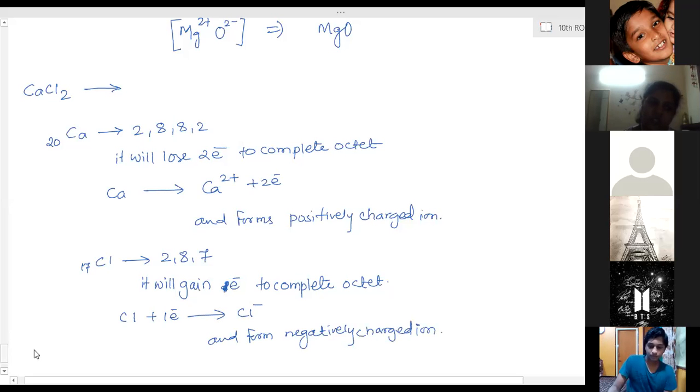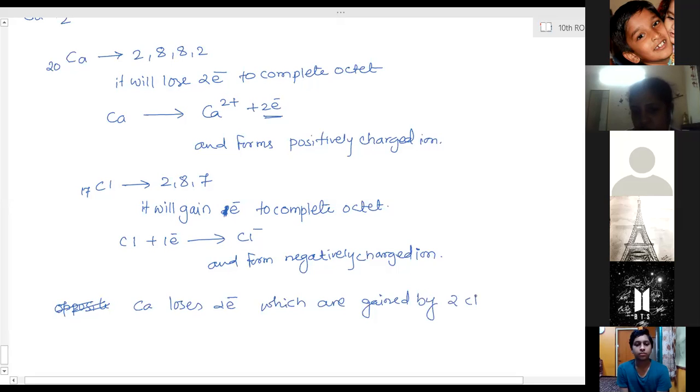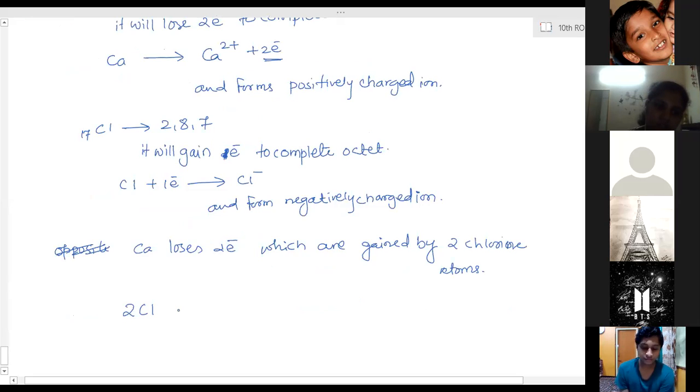Now these two oppositely charged ions. So calcium is losing 2 electrons, which are gained by 2 chlorine atoms. So therefore 2 Cl gains 2 electrons and forms 2 Cl minus.